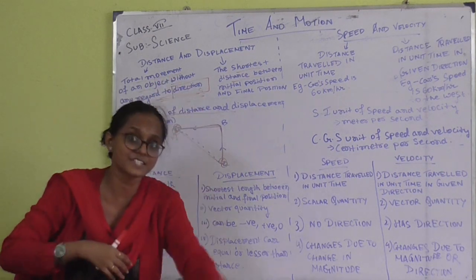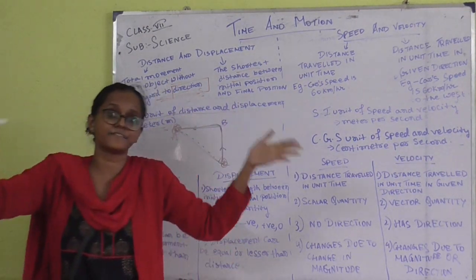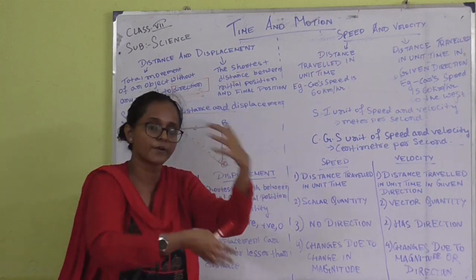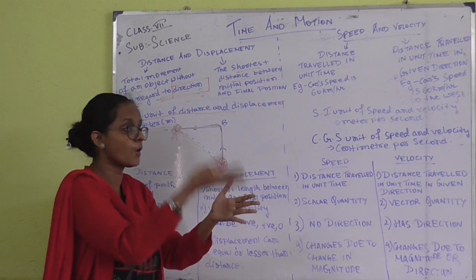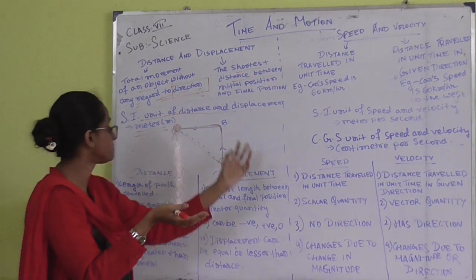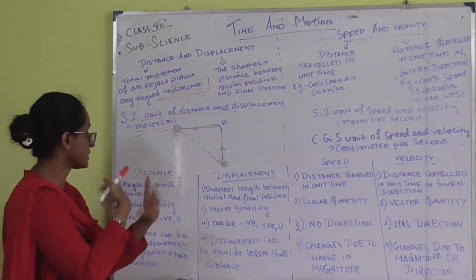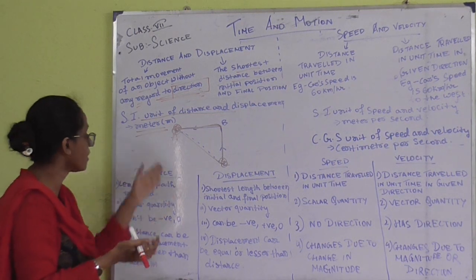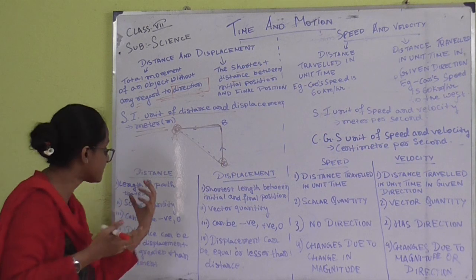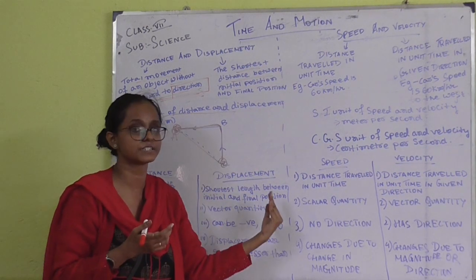Now on the basis of that, we are going to find what points differ the distance from the displacement.